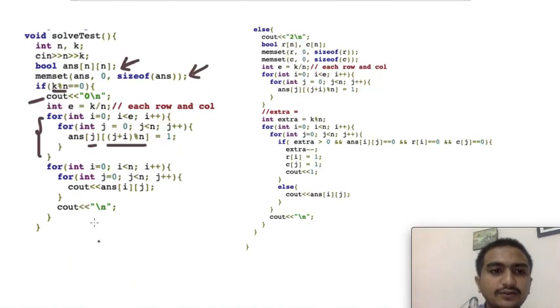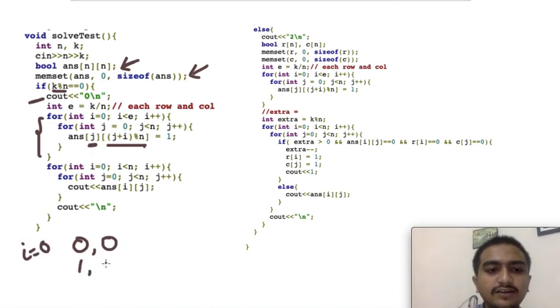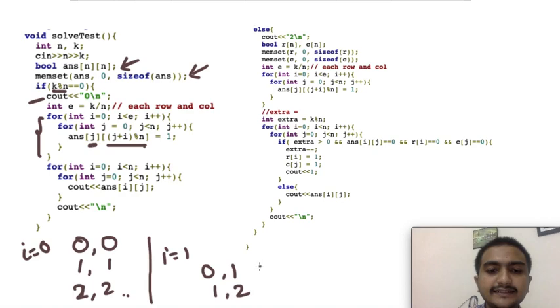If you see the code here, first it is j plus i mod n. So it is 0 comma 0. Let me just iterate it for you: 0 comma 0 for i equal to 0, then we'll go 1 comma 1, 2 comma 2, and similarly till n comma n. And for i equal to 1, we'll go for 0 comma 1, 1 comma 2, and n minus 1 comma 0.